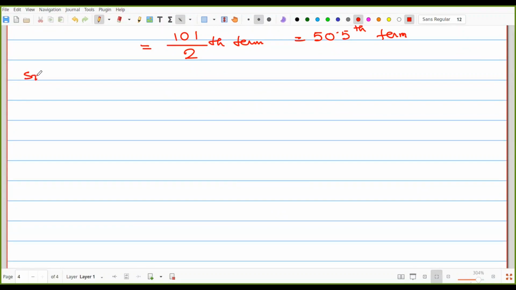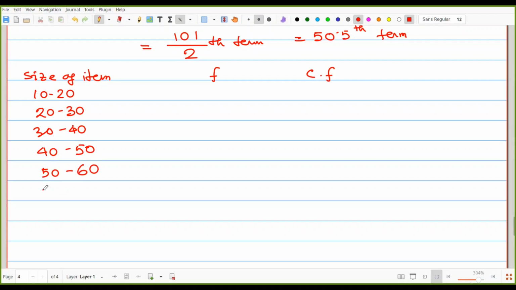Class, then the frequency, then the cumulative frequency. 10 to 20, 20 to 30, 30 to 40, 40 to 50, 50 to 60, and finally 60 to 70.